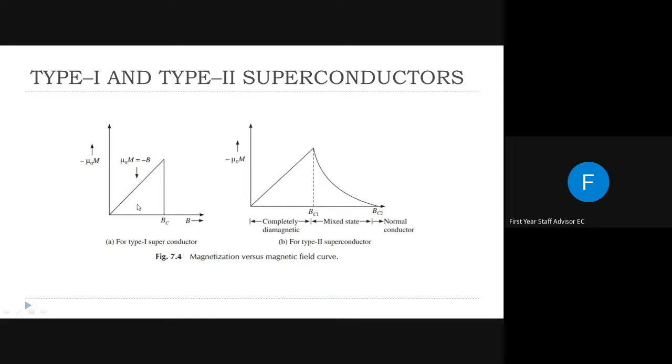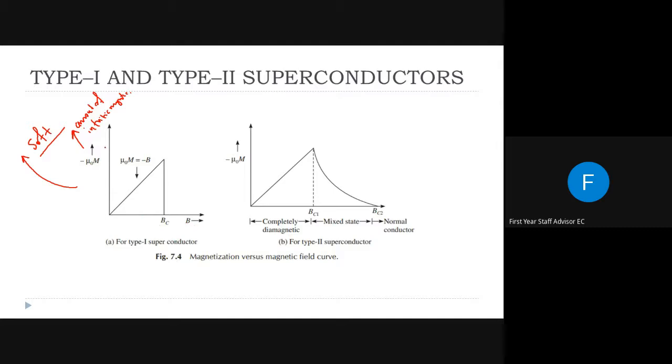The first type is type 1 superconductors, or we can call them soft superconductors. Look here, this is the amount of intrinsic magnetization. When the external magnetic field is increased, what happens?